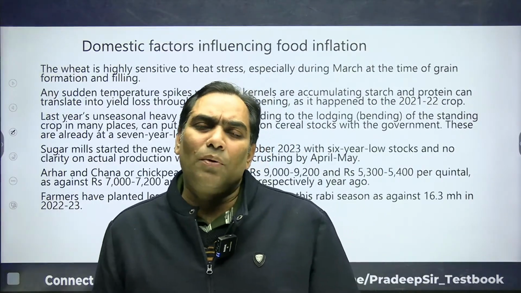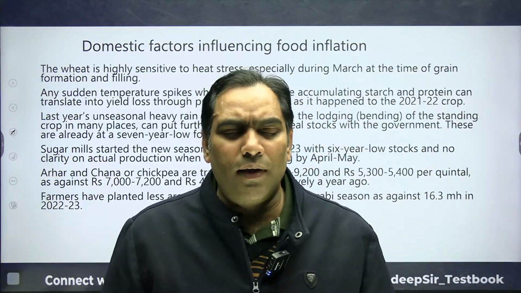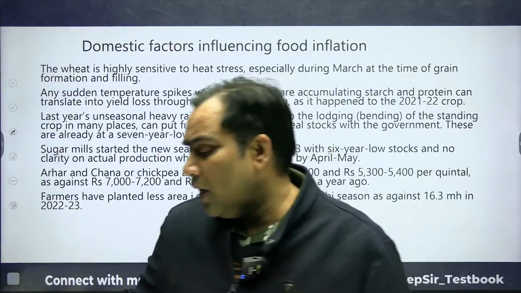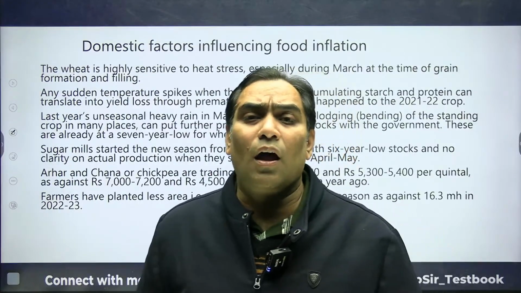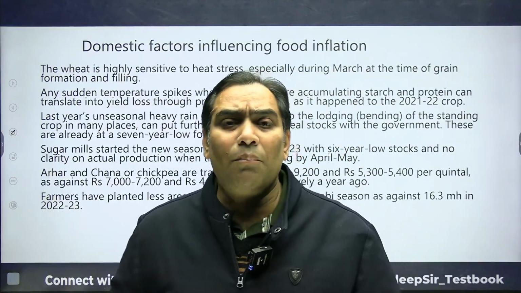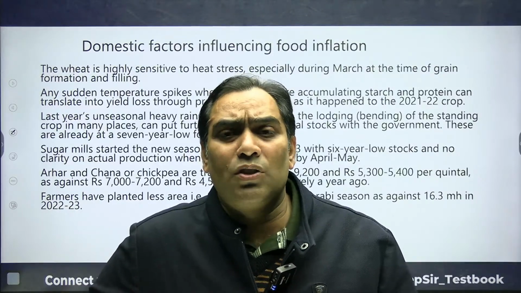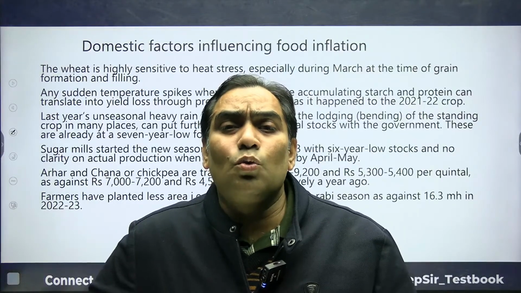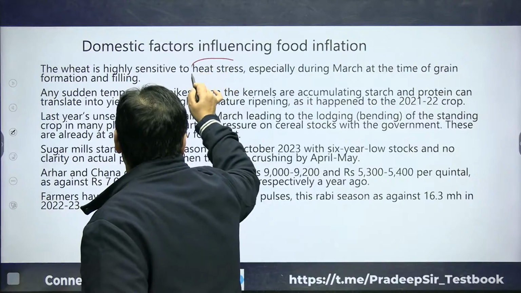If there is a bumper crop, then food inflation can be controlled. But the formation and filling of wheat takes place in the month of March, and wheat is very sensitive to heat stress. Be very clear, okay.